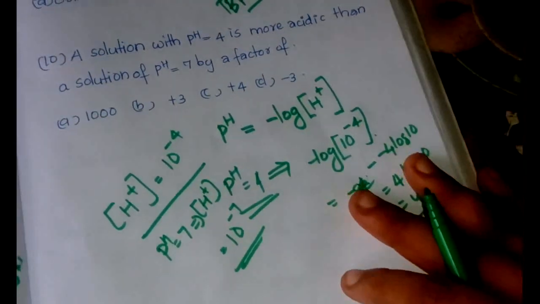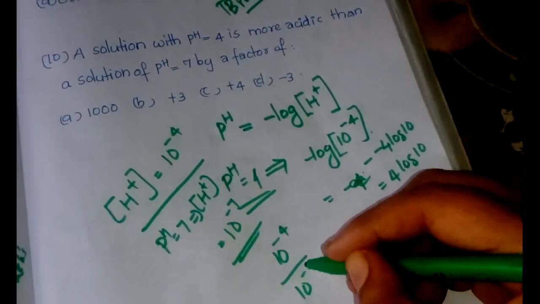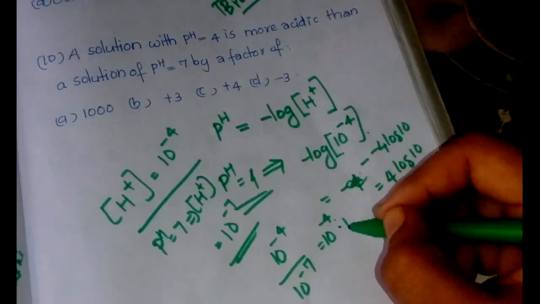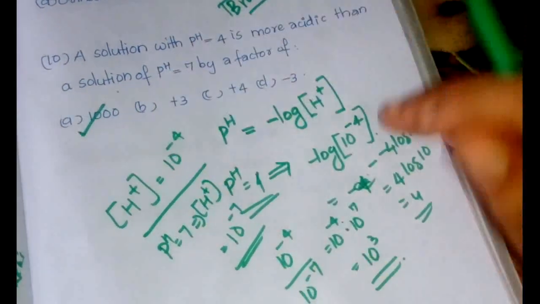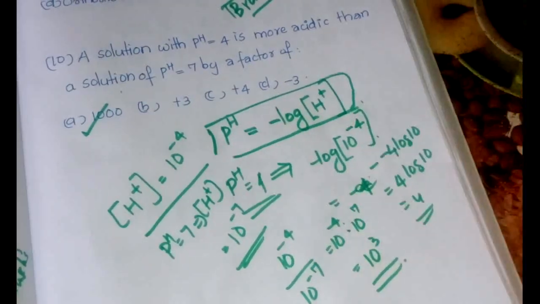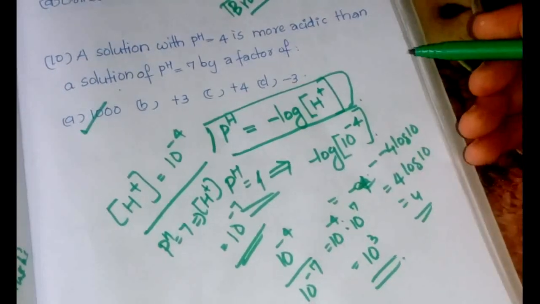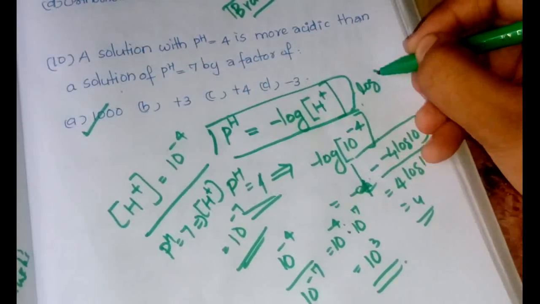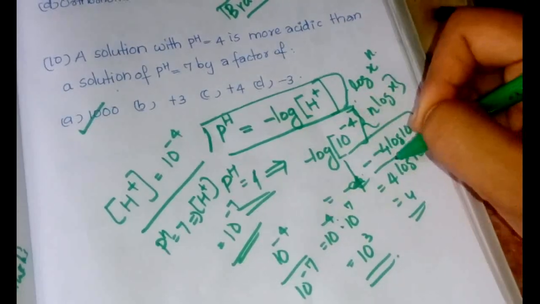So by how much factor does the acidity change? It is 10 raised to minus 4 by 10 raised to minus 7, which is equal to 10 raised to minus 4 into 10 raised to 7, or equal to 10 cubed. So the answer is option A, 1000 would be the answer that we are looking for. So the idea is to find pH is equal to minus log H plus, and definitely you can write it afterwards. It is very simple. Hope you understood. And how we get this one? That is log x raised to n can be written as n log x. So that is the idea behind writing this one like this.